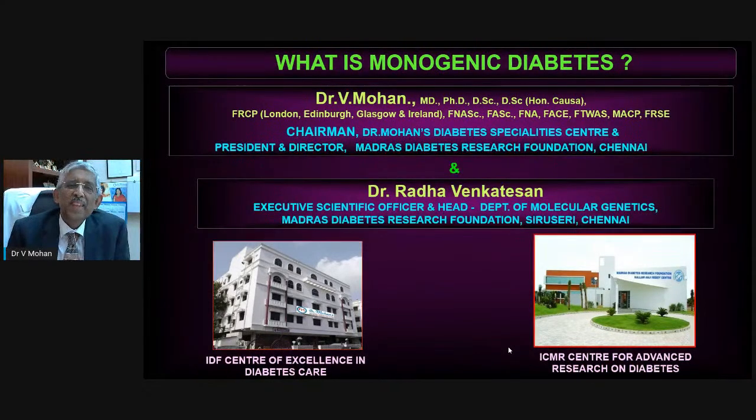Hello everyone. I would like to make a short video about what is monogenic diabetes. Many people do not know about monogenic diabetes. People know about type 2 diabetes, which is the commonest type of diabetes which occurs in adults. A lot of people also know about type 1 diabetes, which occurs in children.